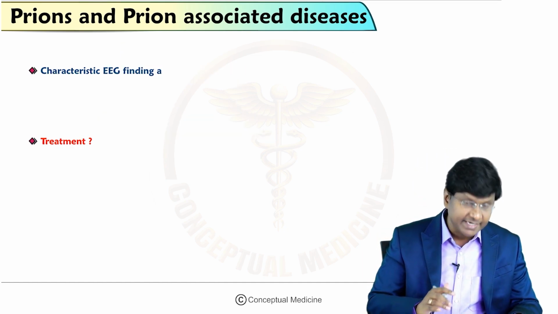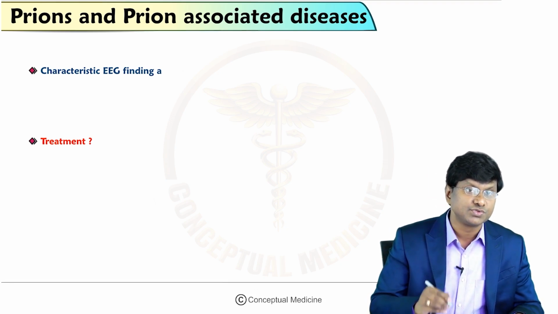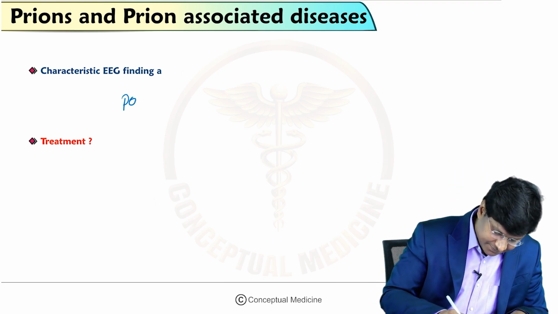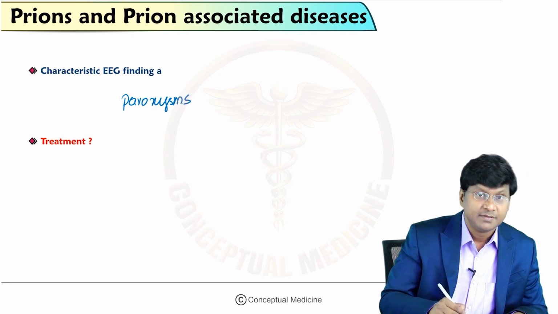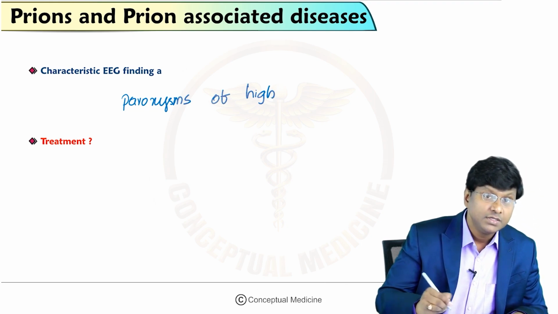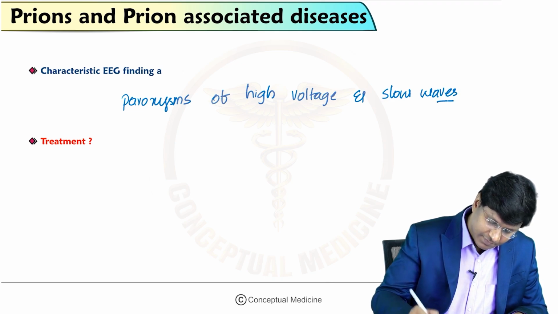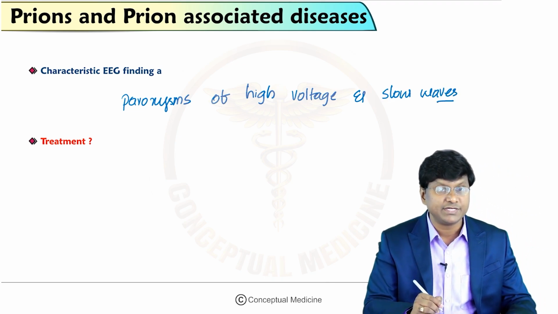And the characteristic EEG shows paroxysms of high voltage and slow waves.